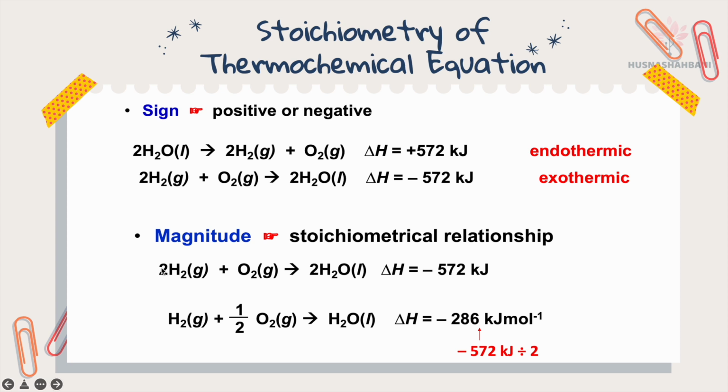Magnitude: if you have 2 mole H2, 1 mole oxygen, 2 mole water, the delta H is negative 572. And if you half all the stoichiometry of the reaction, the hydrogen will become 1 mole, the oxygen will become half, the water will become 1. You need to half the delta H as well.